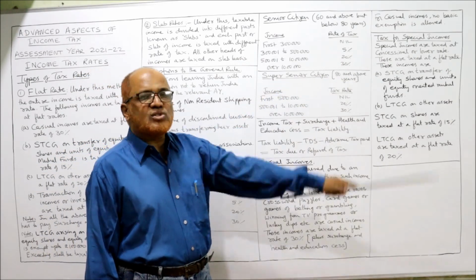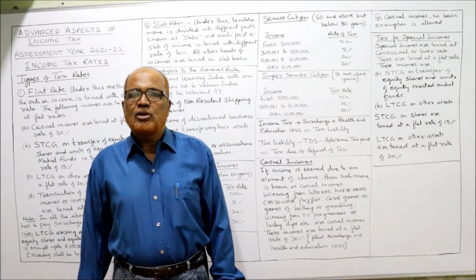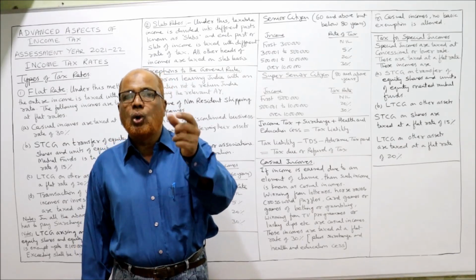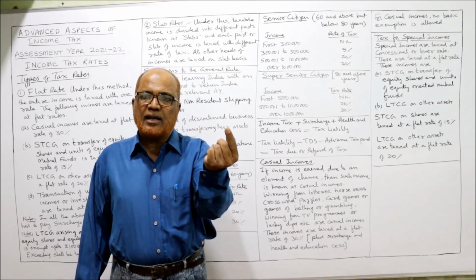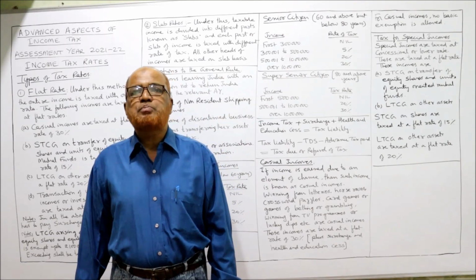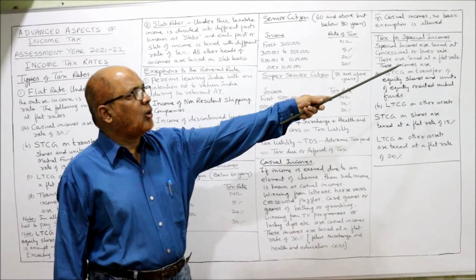Last one is tax for special incomes. There are some incomes on which there is a concessional or lower rate of tax. A single rate will be applied on some incomes, which is a lower rate, and that is called special incomes. So special incomes are taxed at a concessional or lower rate.